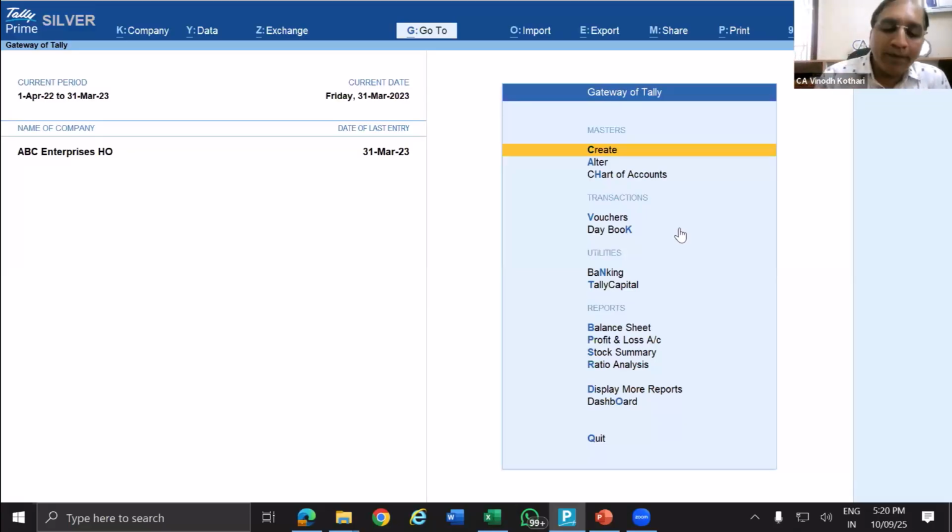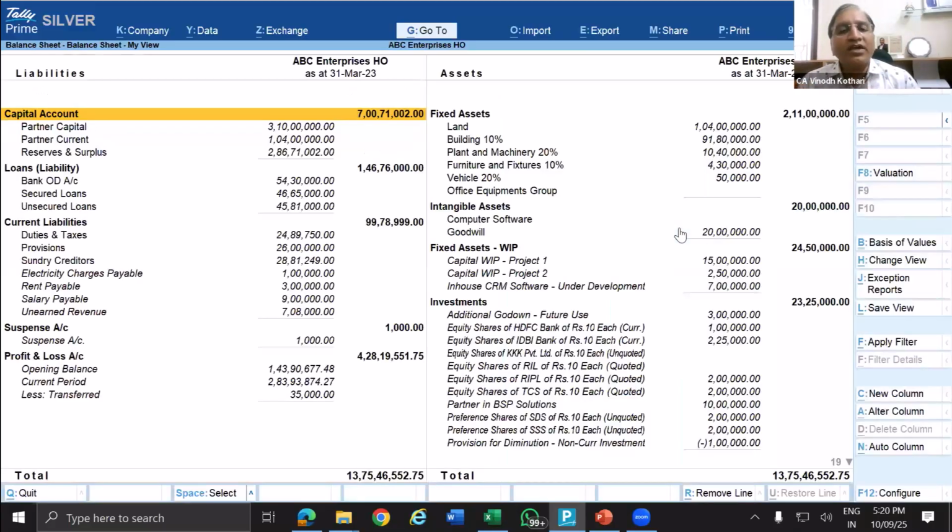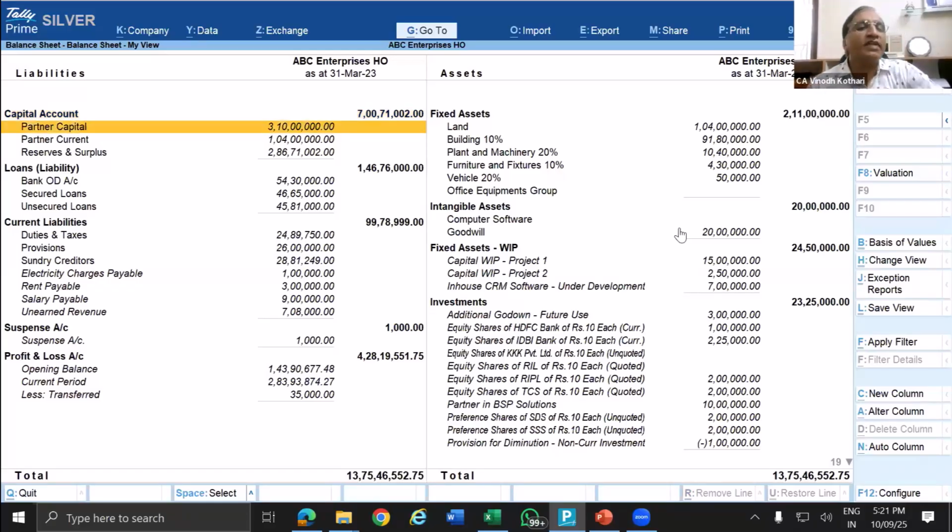Okay, so go to balance sheet. Here you can see this is only a sample company. Different companies maintain the accounts in different methodology. I normally suggest that if you have some 10 or 20 or 30 clients, standardize the method of preparing the grouping so that it becomes easy for you. Even with 20 or 30 companies, you know the method in which the financials are prepared, and it saves a lot of time.